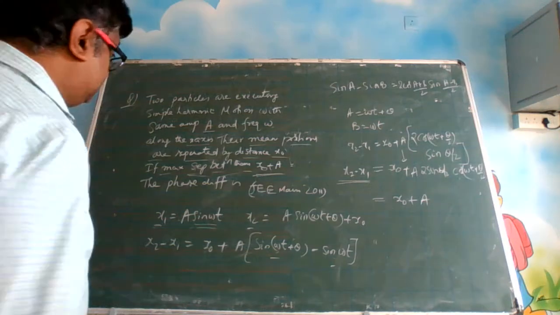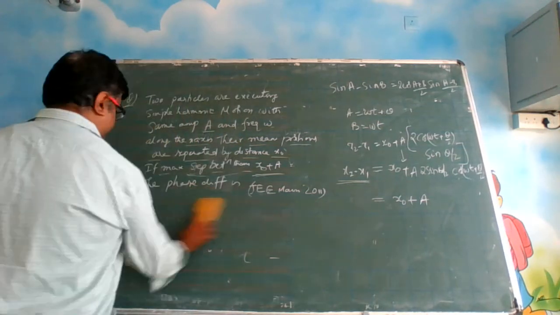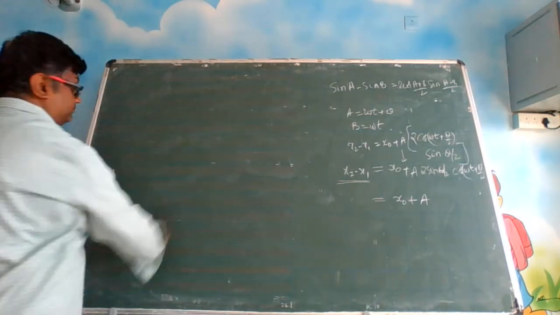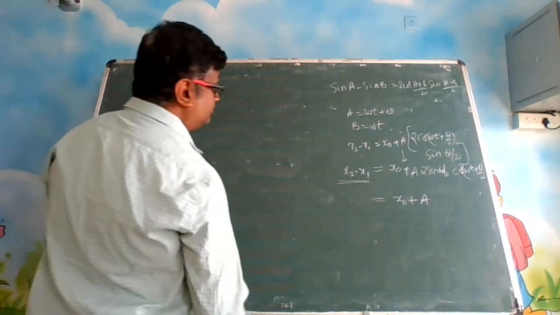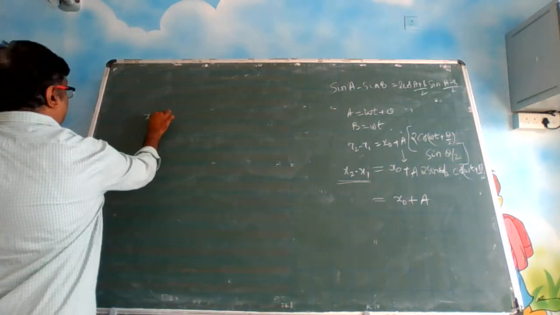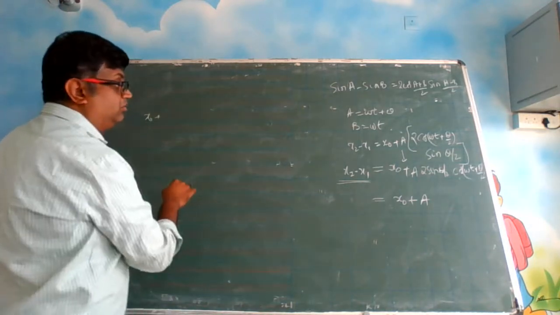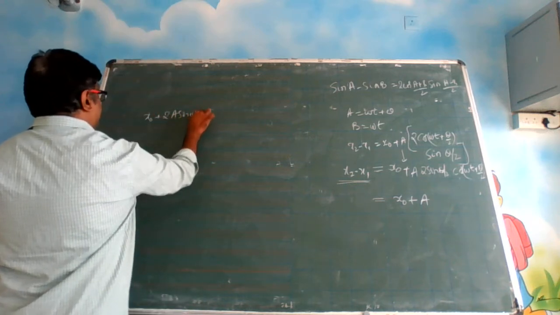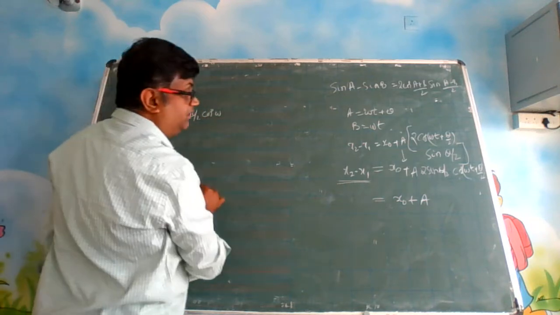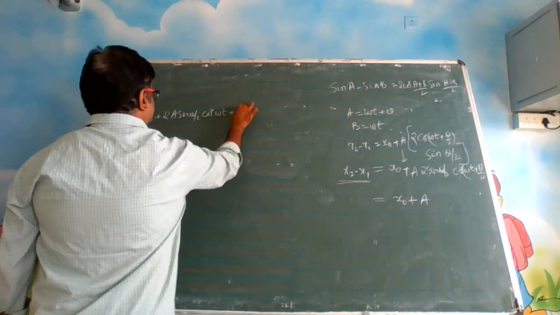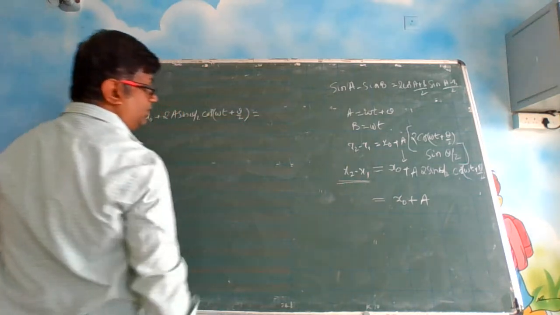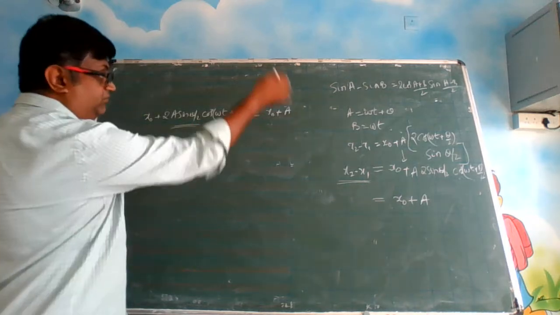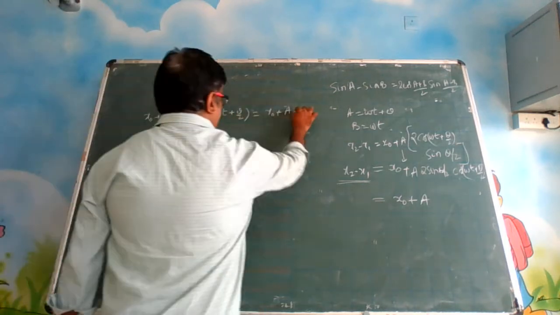Just now you have got x0 plus 2a sin theta by 2 cos of omega t plus theta by 2, which is equal to x0 plus a. This is the maximum separation we derived, and this is what is given in the question. So equate these two.